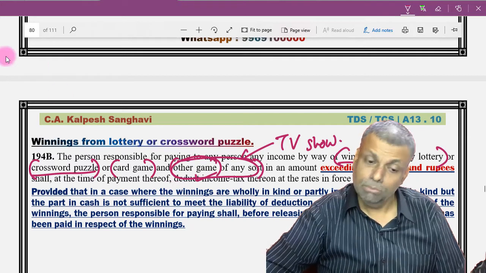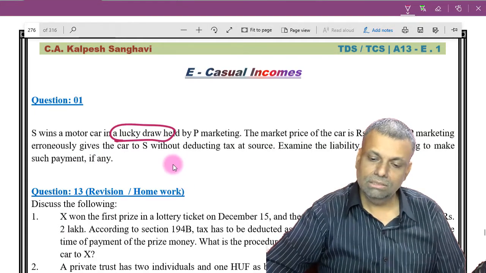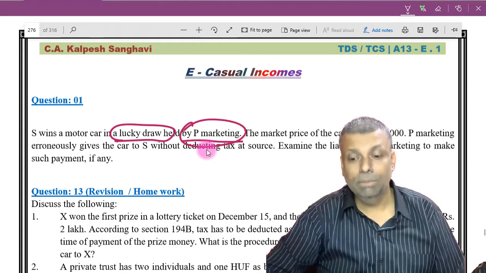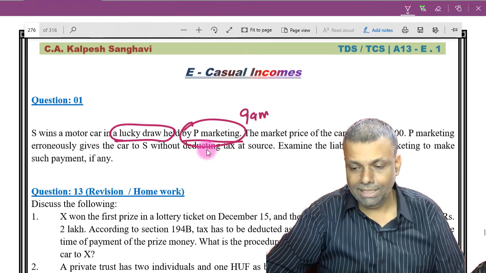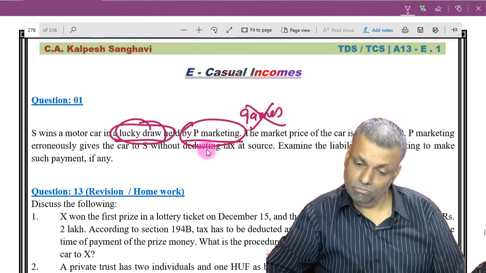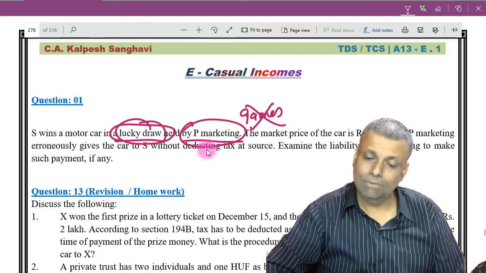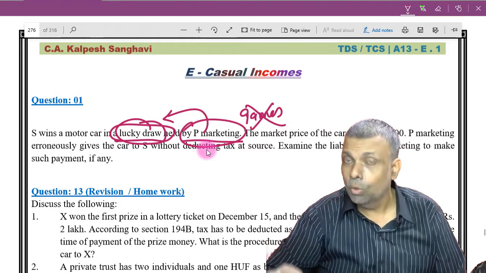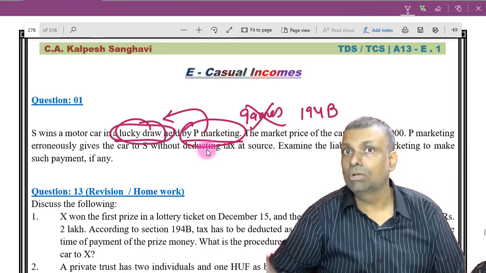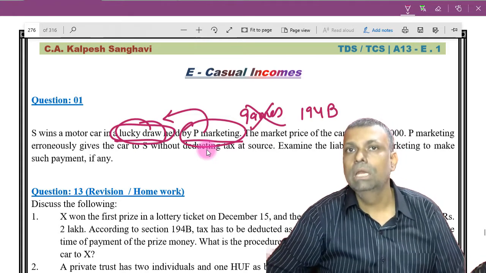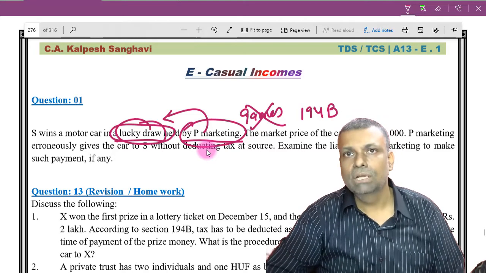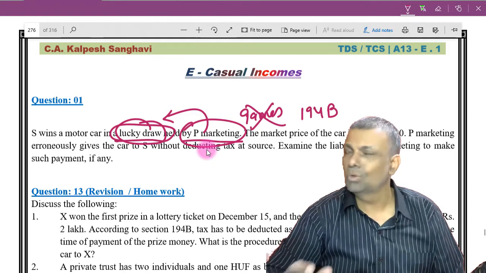However, this question is even more difficult to answer, because this is a lucky draw held by P Marketing Company. P Marketing Company is actually not playing any games here, but they call it a lucky draw. So what kind of lucky draw is this, and what kind of marketing are they doing, and whether they will come under section 194B or not is itself a $1 million question. Various court cases are on this issue, and still the issue I think is not very clear.